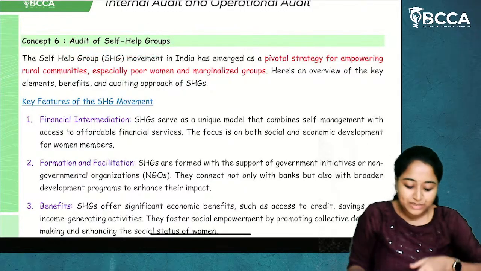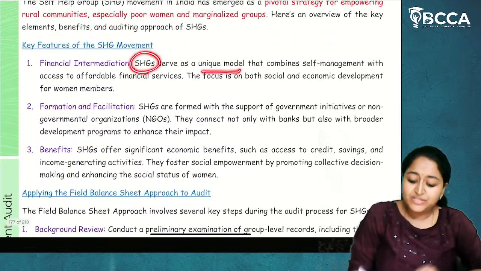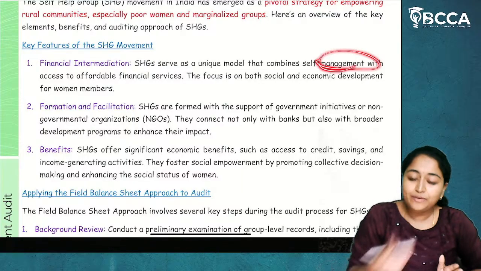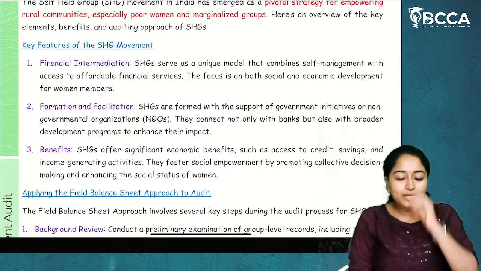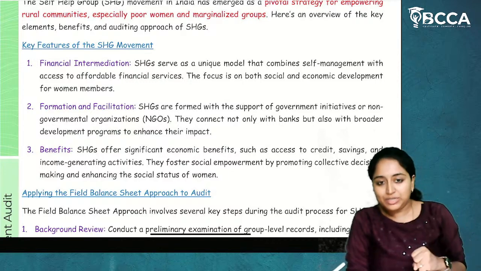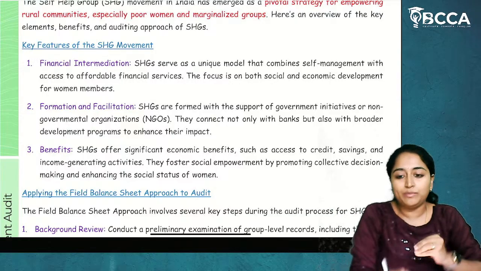So self-help groups, what are the features of it? SHG serves as a unique model that combines self-management with access to affordable financial services. So here it is a combination of self-management, which means rural communities themselves are coming in a group for their rural women's development.